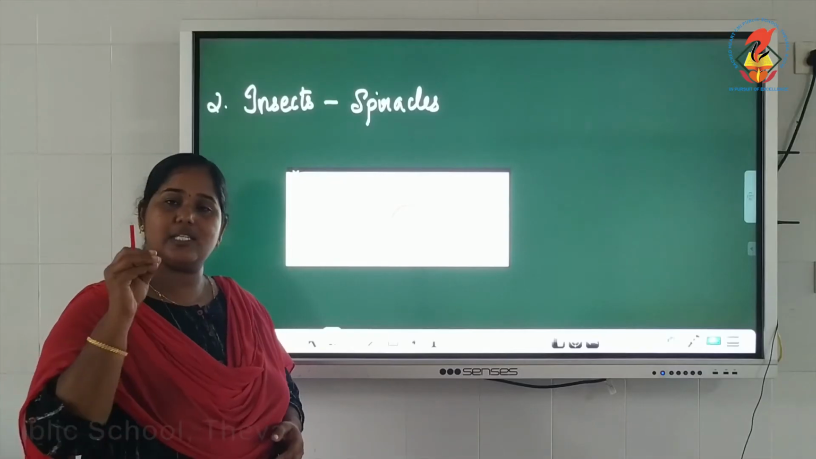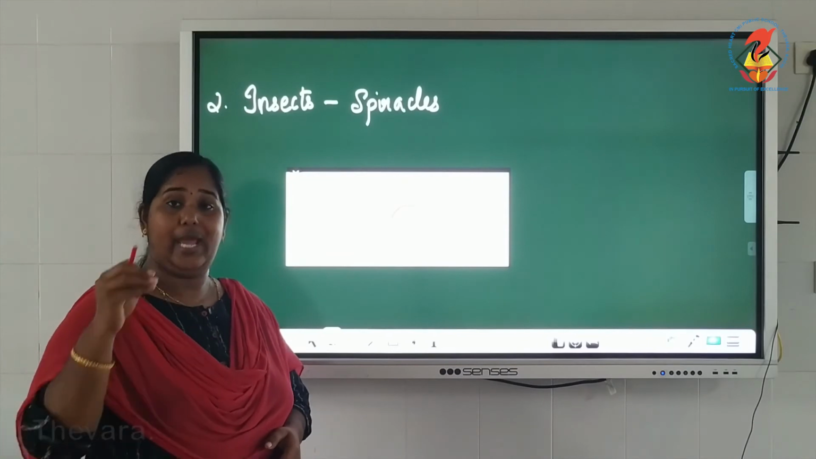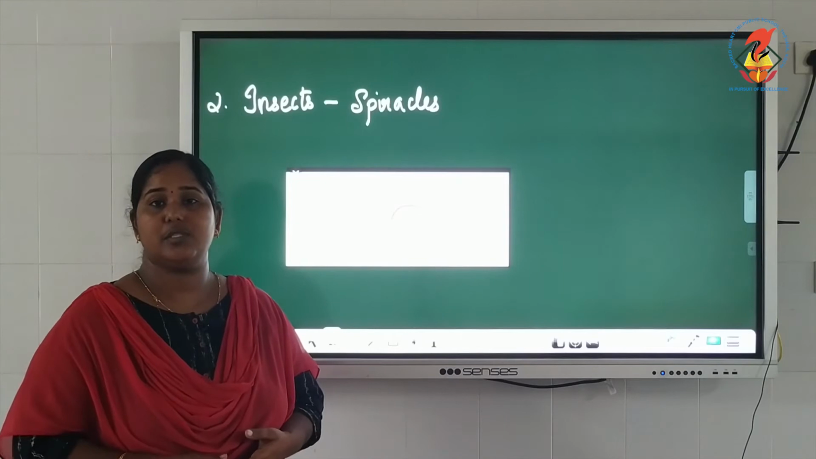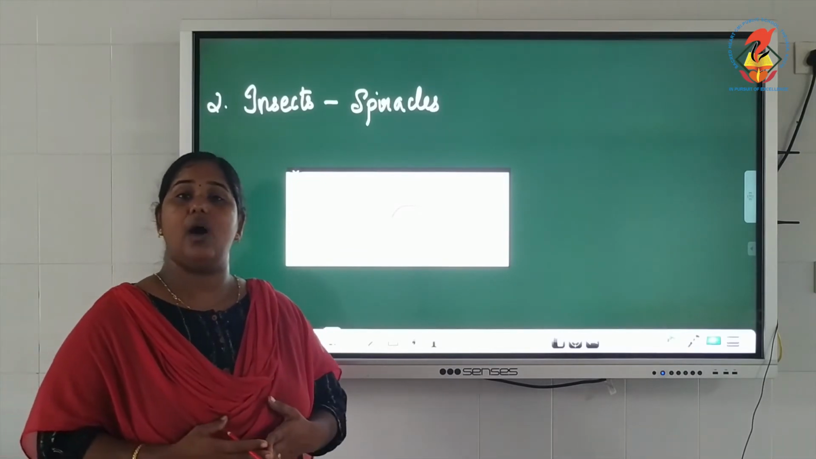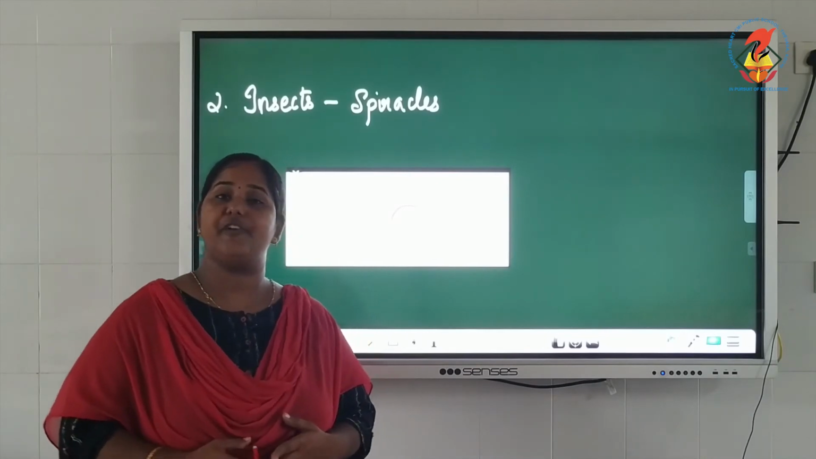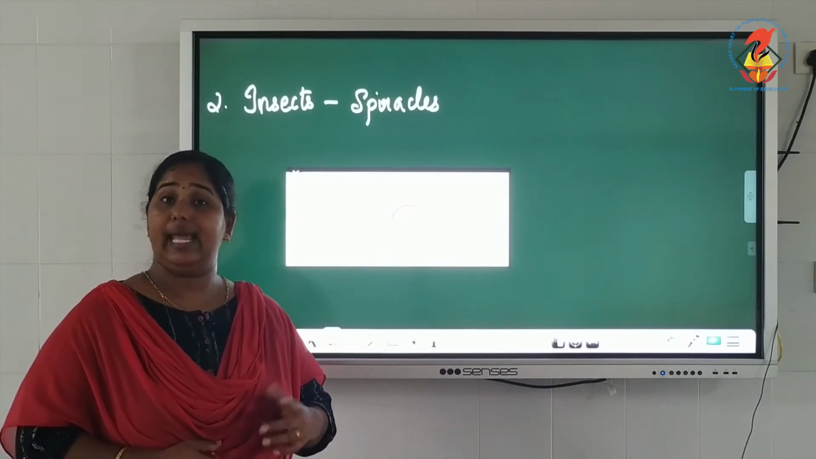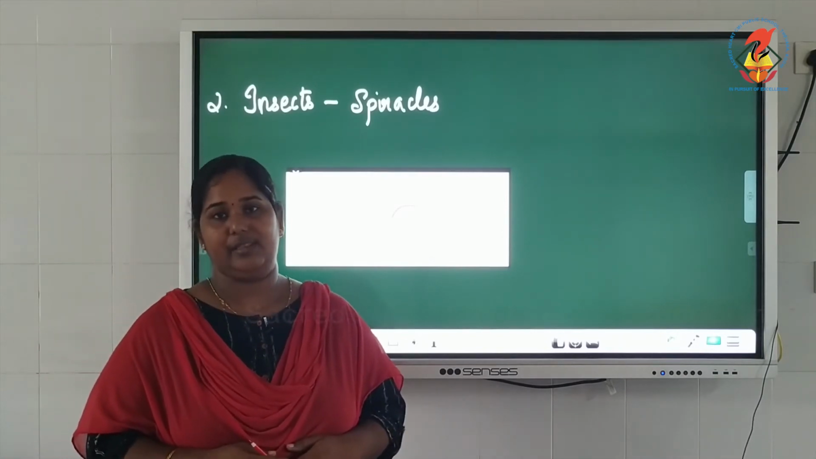So spiracles are small holes through which air gets in. Spiracles lead to air tubes, which form a network that reaches all parts of the body of an insect, and that is how oxygen is supplied to different parts to gain energy. It is not the hemoglobin in the blood that helps in it. So this is how insects breathe.